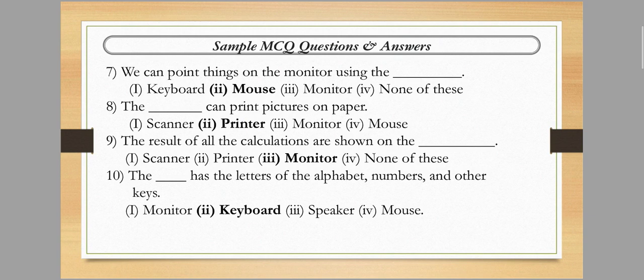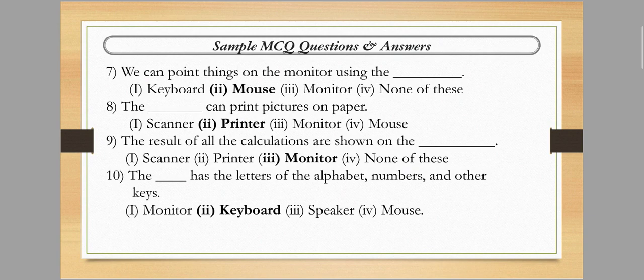Next is, the result of all calculation are shown on where? First option is scanner, next is printer, next is monitor and last is none of this. None of this means all these options are incorrect. When all the options are incorrect, we can tick the none of this option. So here the question is, the result of all calculation are shown on the monitor. So option number 3 is correct.